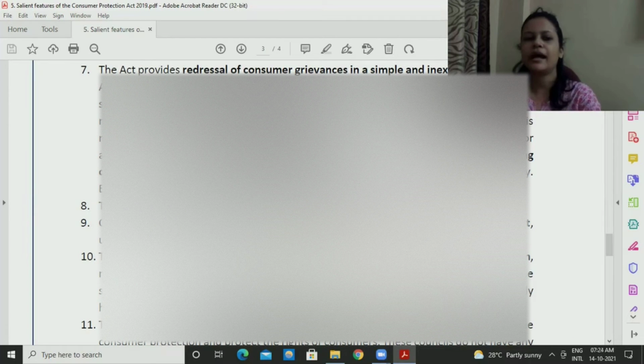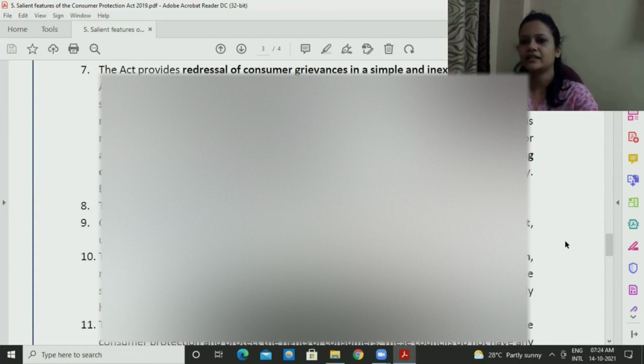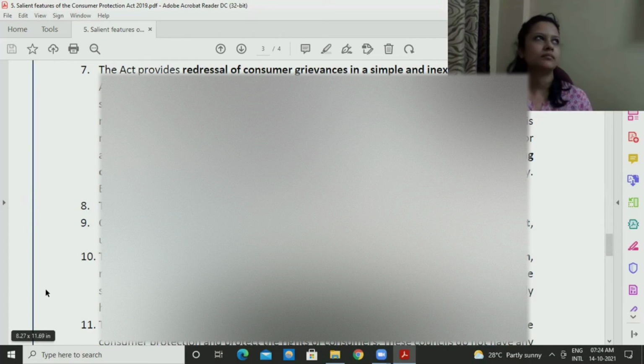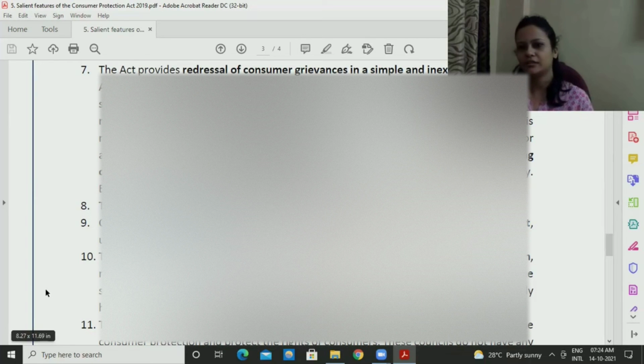Consumers having common interests and grievances can collectively file a complaint under class action provided under this act. Maybe there were some issues relating to an airline. They were not providing good services. Might be they allowed people to book a flight. 3 flights were there. All those 3 flights got cancelled, and they refused to repay or return the amount. Like if a flight gets cancelled, they would refund the entire amount. But this specific airline refused to do it.